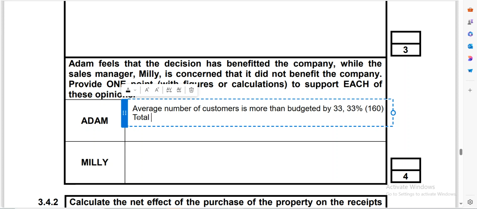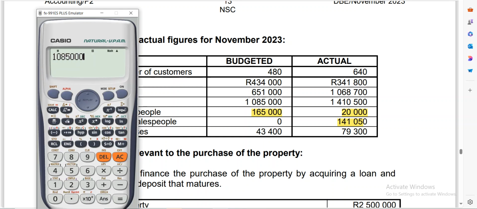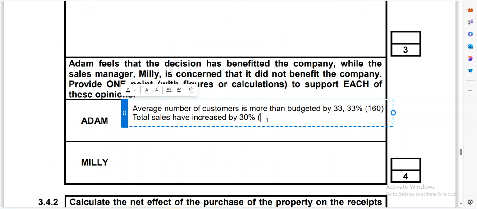So total sales have increased by 30%. Remember, this 30% is represented by that difference in budgeted and actual. So let's see the difference between the two. 1,410,500 minus 1,085,000 is giving us 325,500. So we can say they've increased by 325,500.